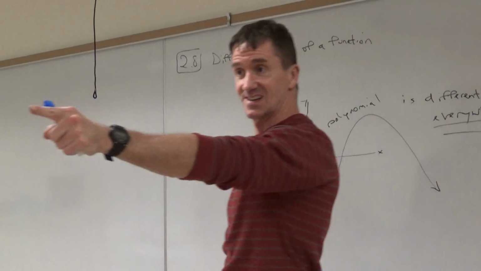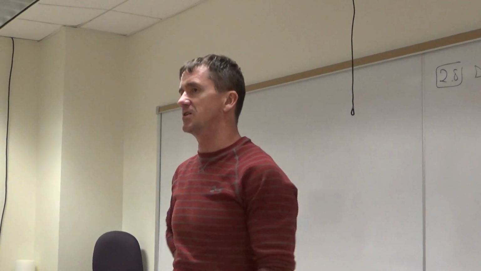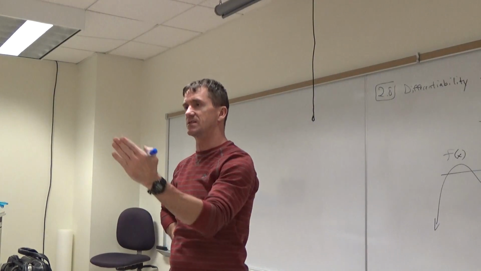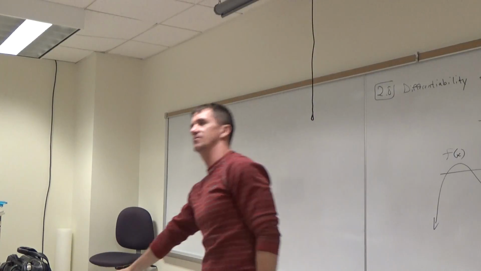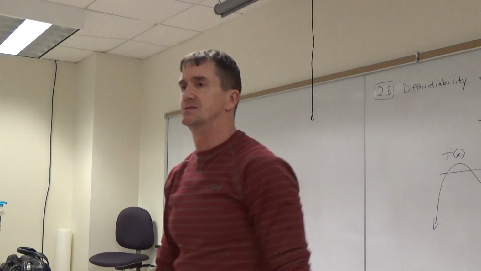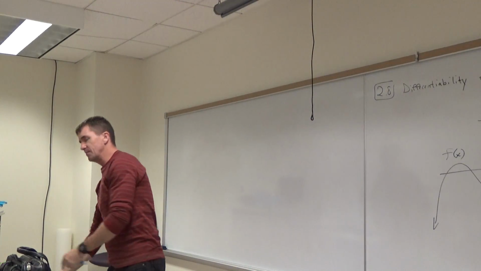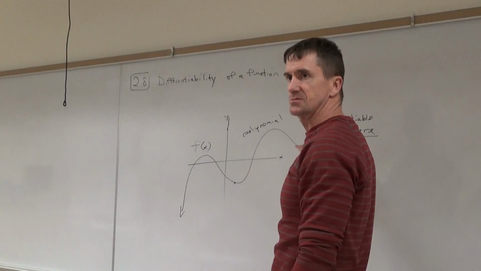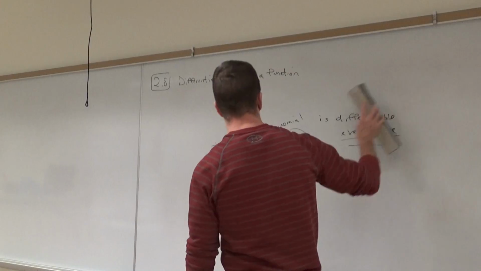So that's what we're going to focus on. It's nice and smooth everywhere. That goes for all polynomials; they're going to be differentiable everywhere. So we have to focus on when they are not differentiable. You figured out one thing: if something came up like this and something went like that. Yeah, you nailed it. So all polynomials are going to be differentiable everywhere. Let's focus on where the function is not differentiable. Then we'll be good. So where are functions not differentiable?